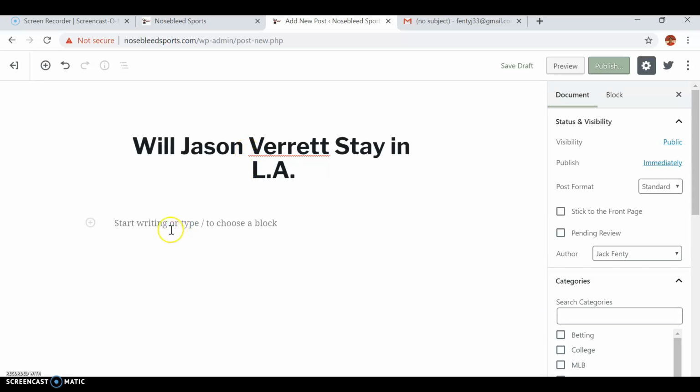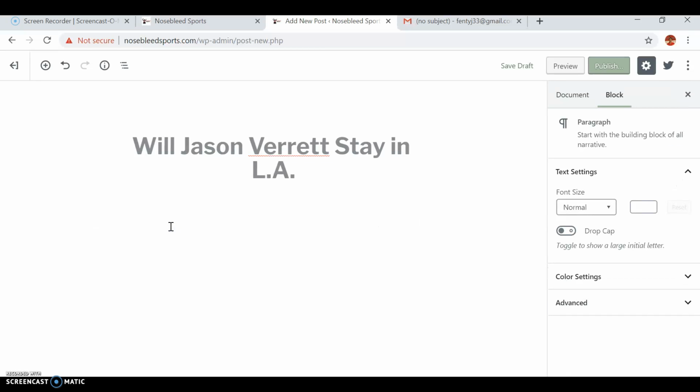You have your title here, and now this is actually where the paragraphs and your actual article begins. So there's two options. You can start typing your actual article in here, the normal way, and then you press enter, and this will lead into another paragraph.